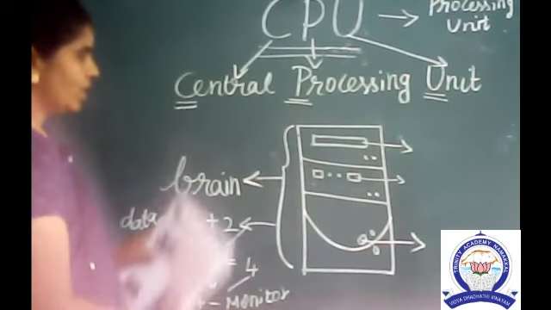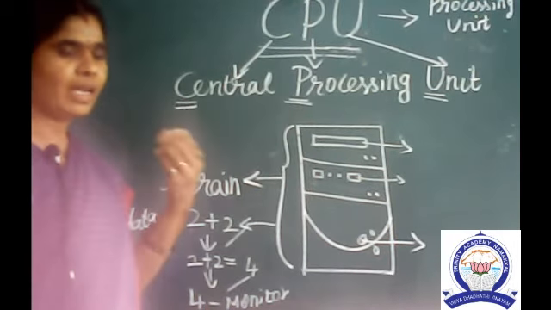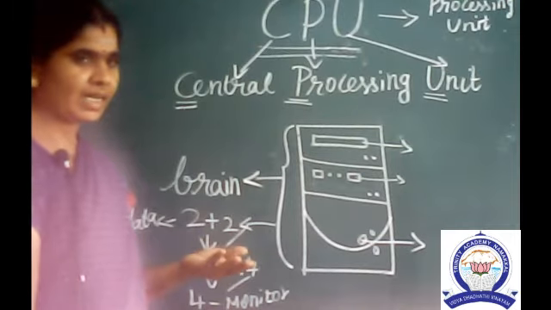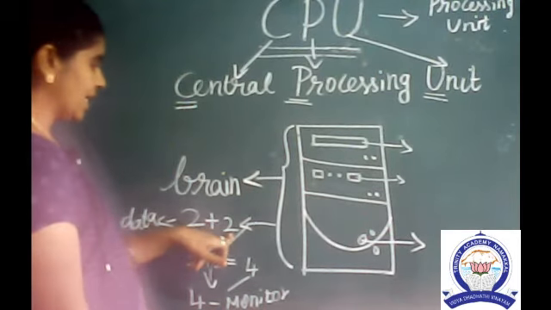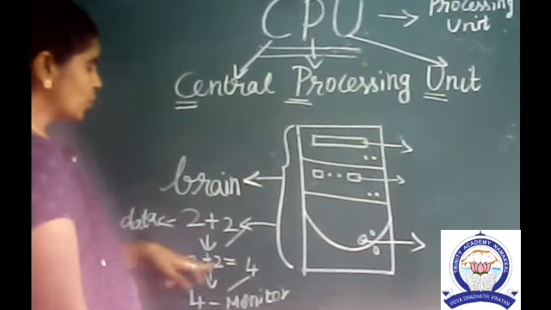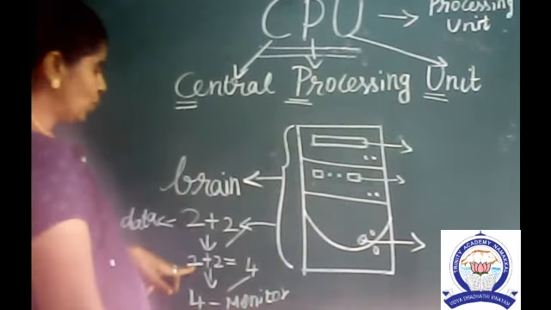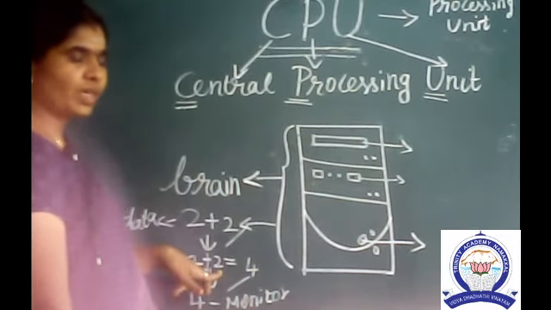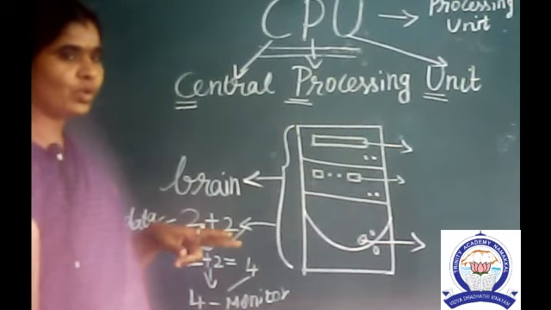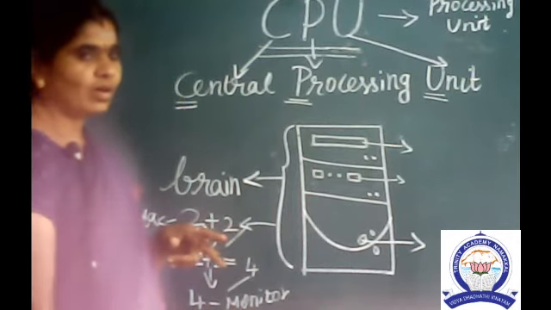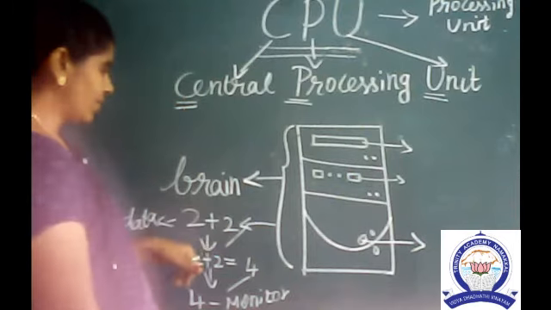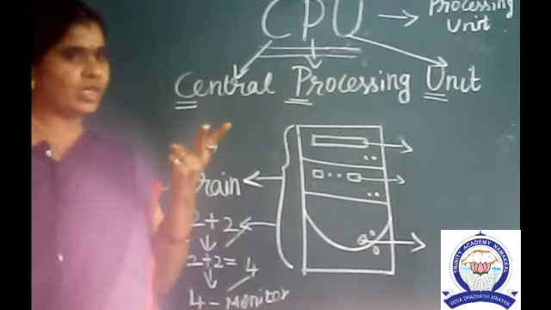Very good. With the help of keyboard and mouse we can send the data. 2 plus 2 is a data and this 2 plus 2 is processed by the CPU. 2 in the mind, 2 in the finger. After 2, our maths teacher taught us, no? Very good. The same, 2 in the mind, 2 in the finger.